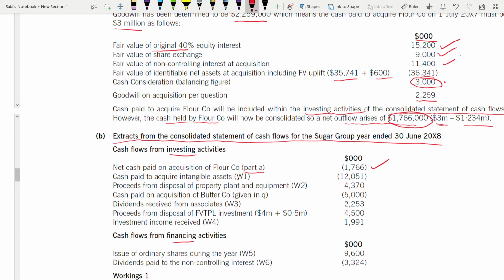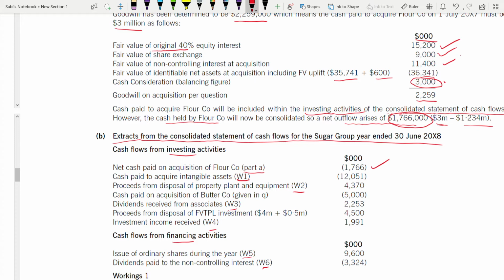Next, cash paid to acquire intangible asset. If you see here, it's working 1. And the way they have done the working, they have shown it in that order and presented it in that order. Working 1, then working 2, then working 3, then working 4, then working 5, working 6. So before I go to the next, I can finish off an area where workings are not required.